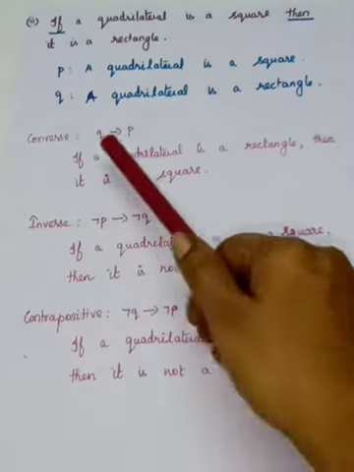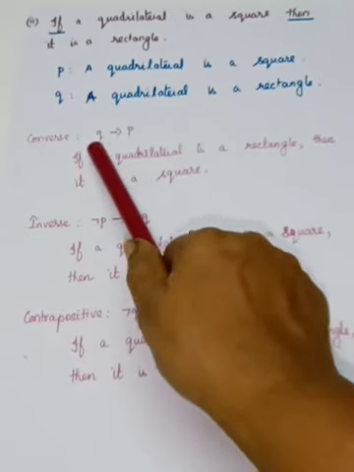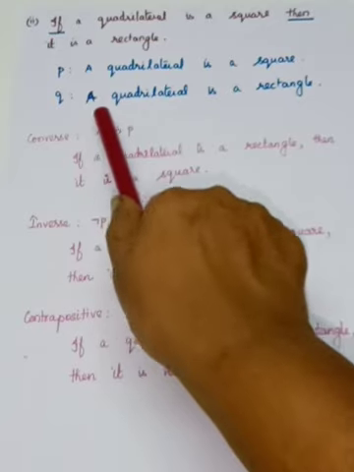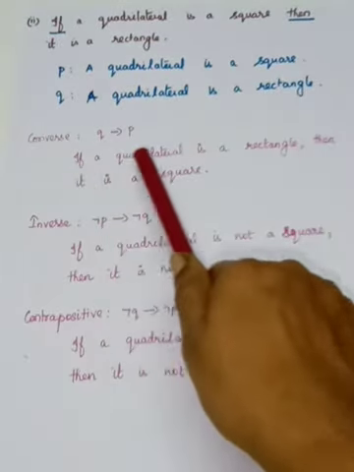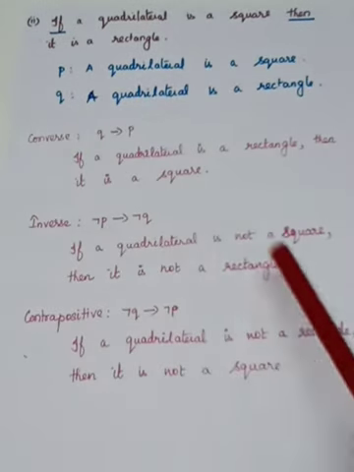So here you have to write the converse. Converse means what? It is Q implies P. So Q implies P, otherwise, if Q, then P. So what is the first one? First one, you have to use if. What is Q? A quadrilateral is a rectangle. So therefore, if a quadrilateral is a rectangle, then it is a square.